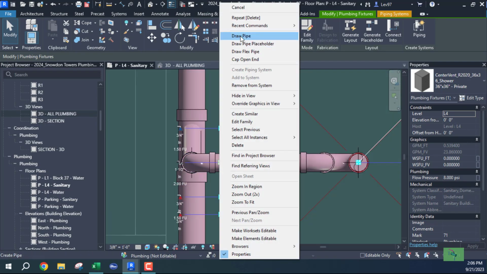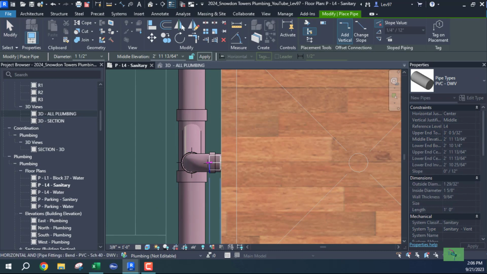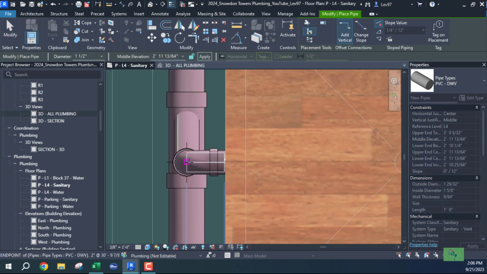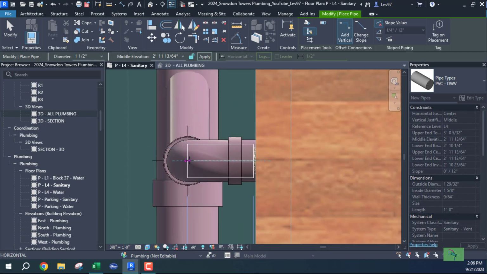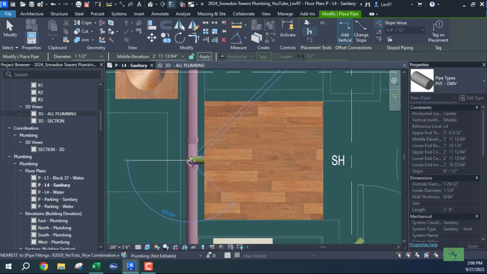This is going to be my vent piping. I'm going to go over just enough. Let's get off of that. I don't want any type of what looks like it might be a snap. So I'm going to offset it a little bit and come, but I want to give myself enough room so that I can make the elbow. So I'm going to click about right there and come up.